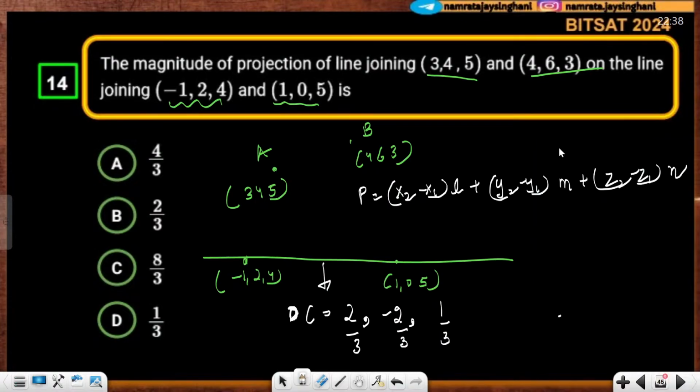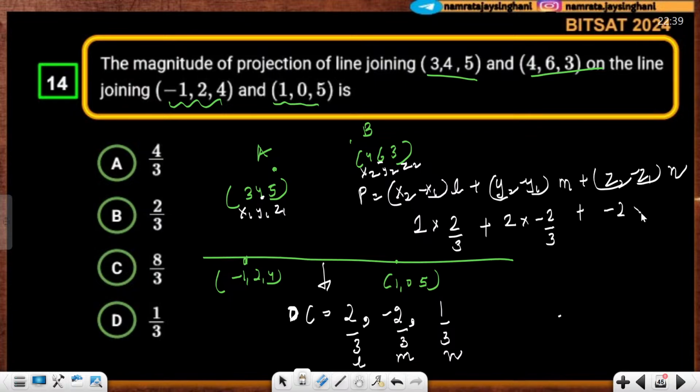Okay, yes, this is the formula, okay, this is the formula. x2 minus x1 into L, y2 minus y1 into M, z2 minus z1 into N. So you have L, you have M, you have N, you have x1, y1, z1, you have x2, y2, z2. Now just plug in the values. x2 minus x1 is 1 into 2 by 3 plus y2 minus y1 is 6 minus 4 is 2 into minus 2 by 3 plus z2 minus z1 is minus 2 into 1 by 3.